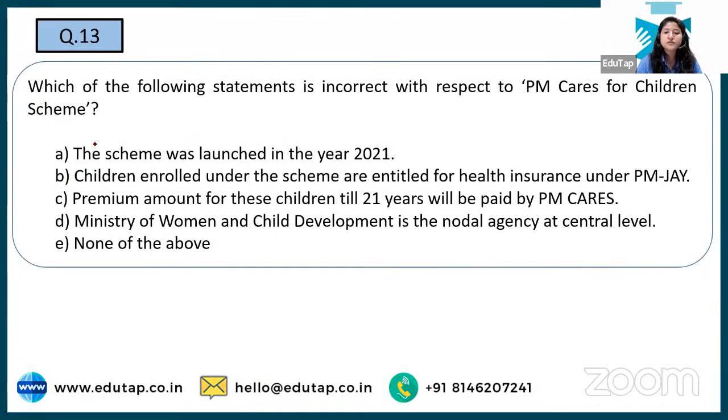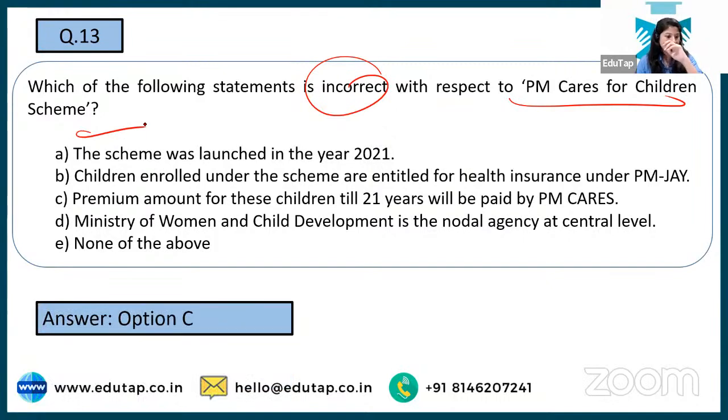It asks which of the following statements is incorrect with respect to the PM Cares for Children scheme. Most of the schemes that we are covering, we have already covered in our regular government schemes playlist. So if you have confusion about any particular scheme, you can just check it out there. I'm getting mixed answers. See, the correct answer to this is option number C.